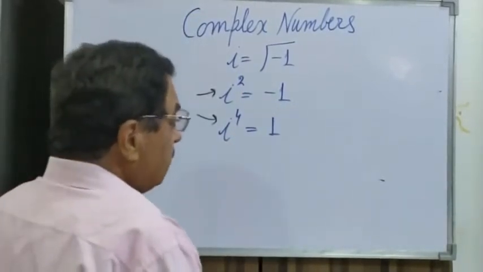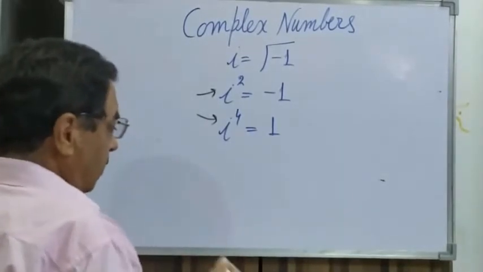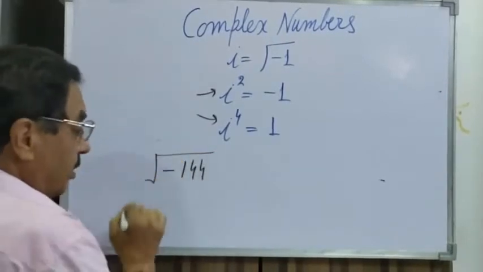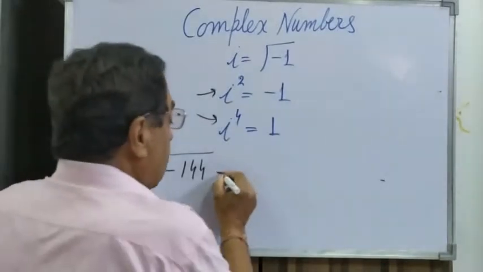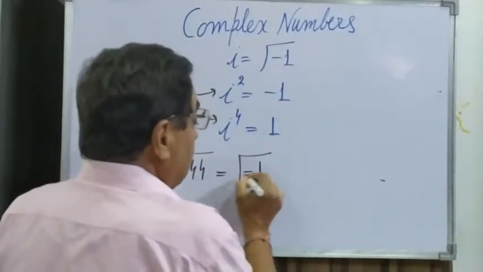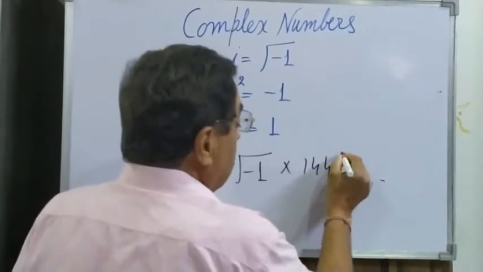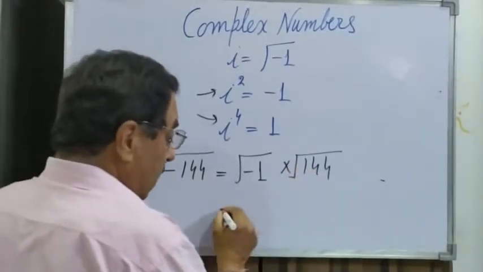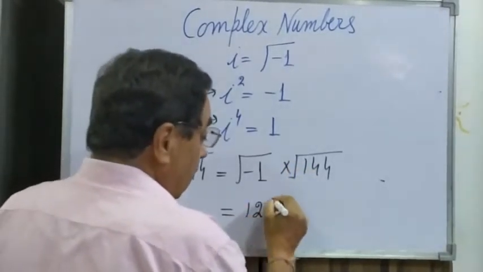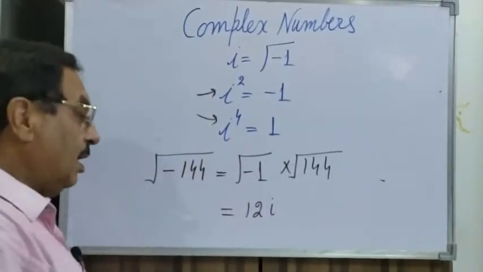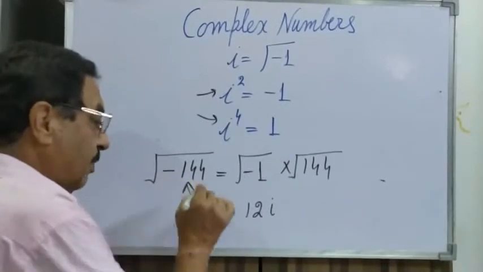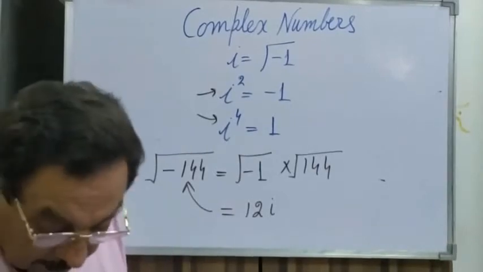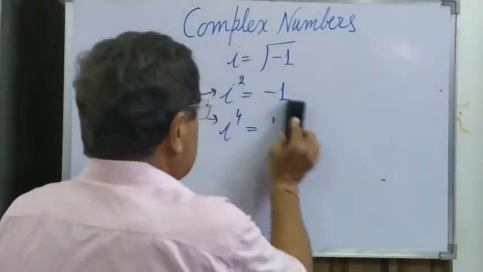Now I ask you, find the value of the square root of -144. Just find its value. Now what do you do? You simply write under root -1 into under root 144. So what is the answer for under root 144? 12. The answer would be 12 iota. So the square root of -144 is your 12 iota. So this is how we can find the values in terms of iota.